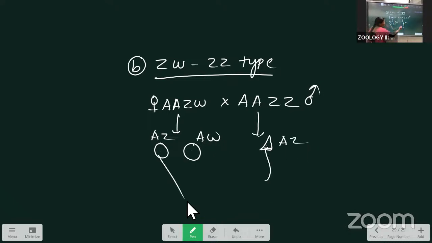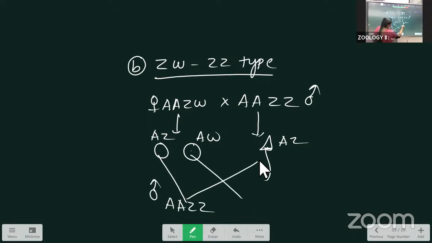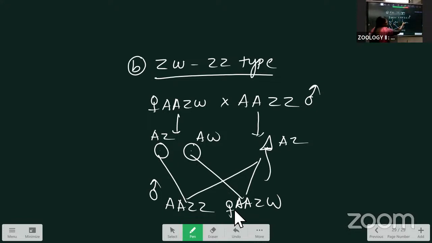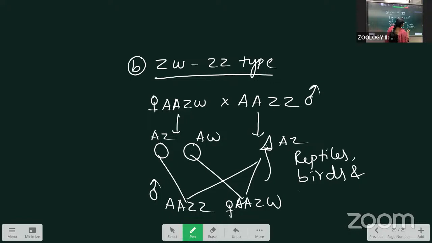If they are added, this one is AAZZ, a male, and this one is AAZW, a female. Like this, in this also the females determine the sex. The ova are different, but all the sperms are the same. This type of determination is present in reptiles, birds, and some fishes.